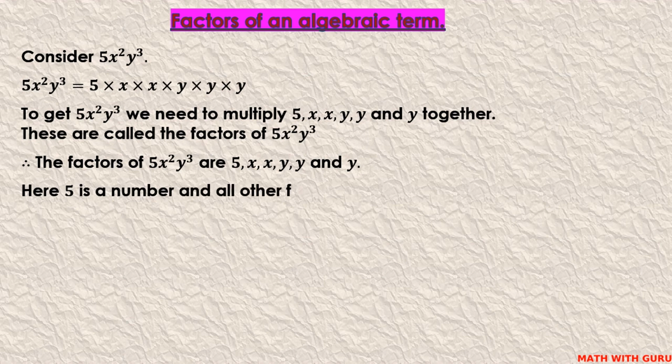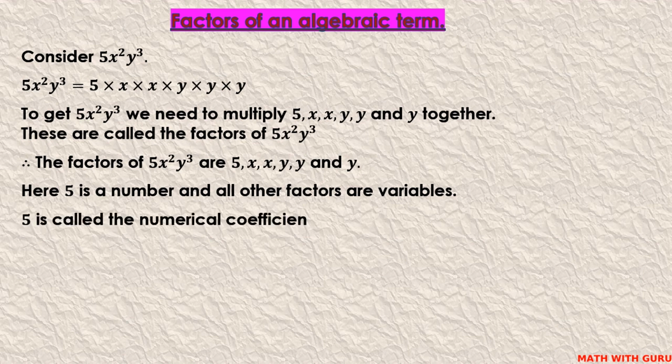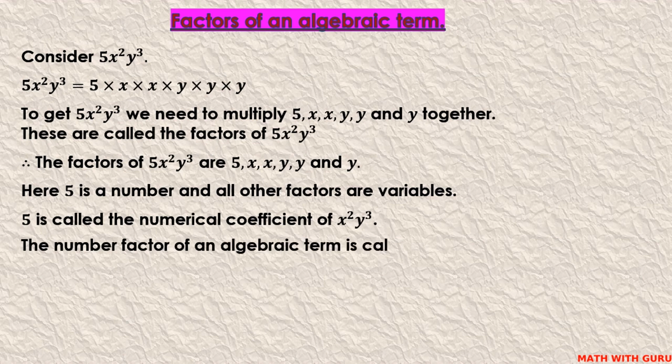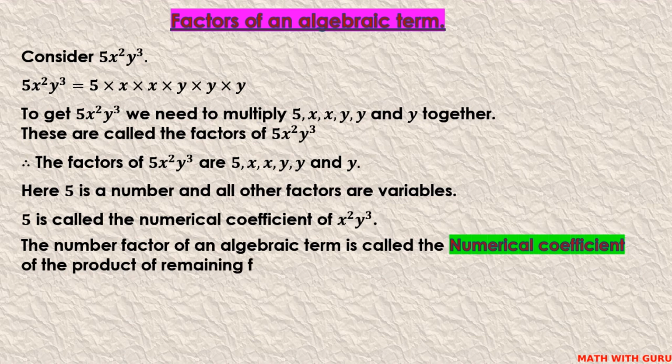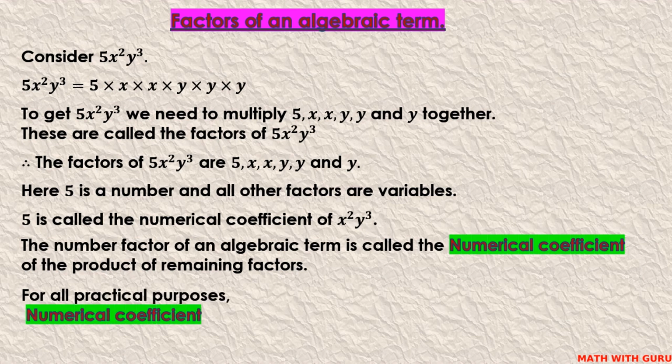Here 5 is a number and all other factors are variables. 5 is called the numerical coefficient of x squared y cubed. The number factor of an algebraic term is called the numerical coefficient of the product of remaining factors. For all practical purposes, numerical coefficient is usually referred to as just the coefficient.